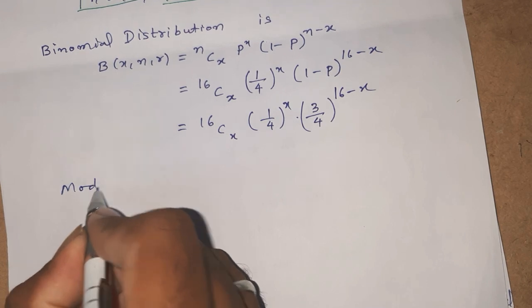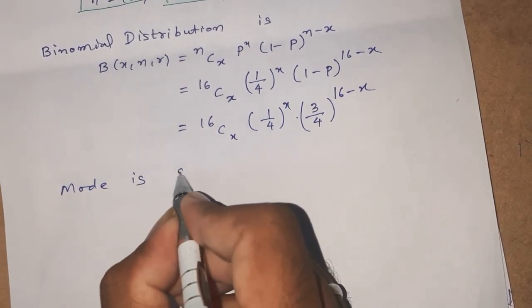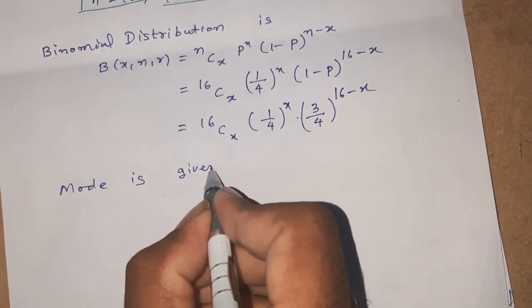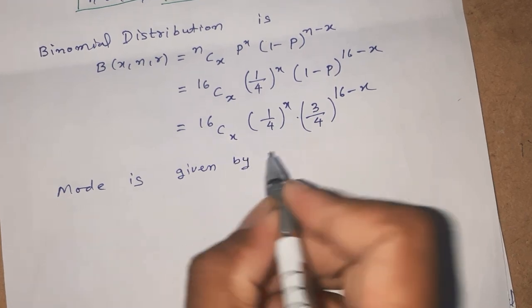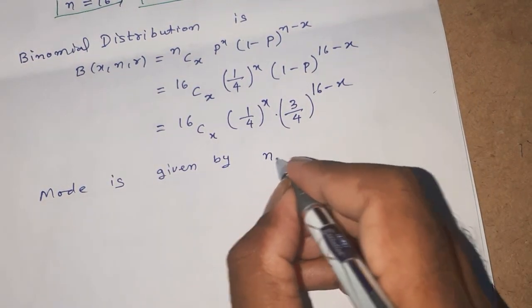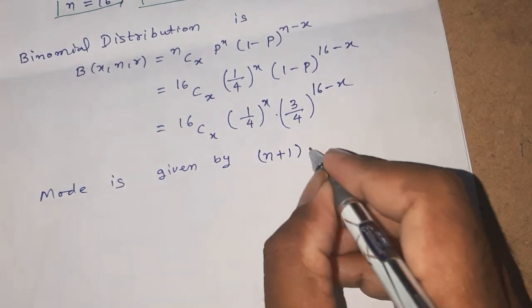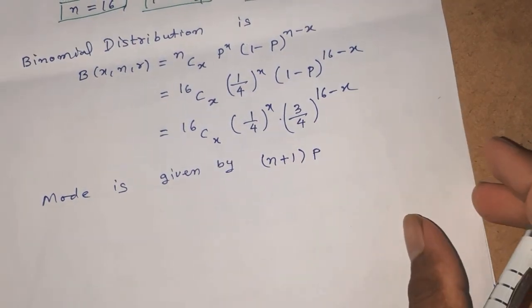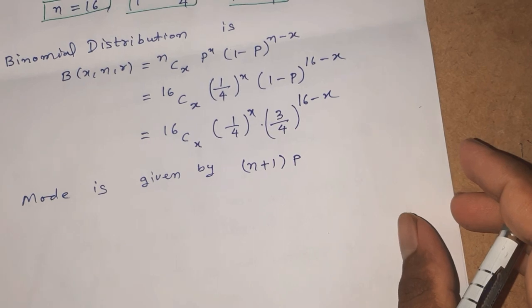Mode is given by the integral part of (n plus 1) into p.